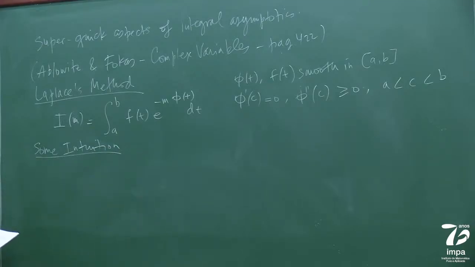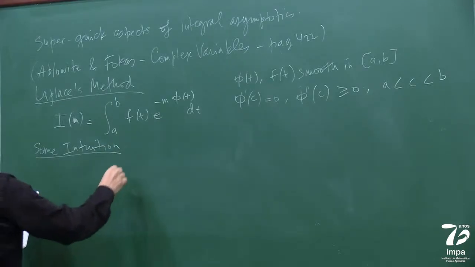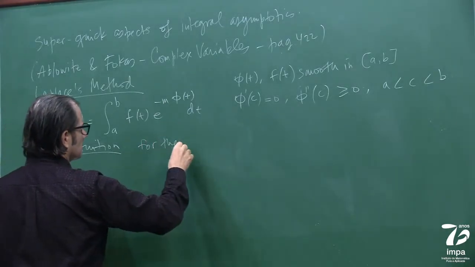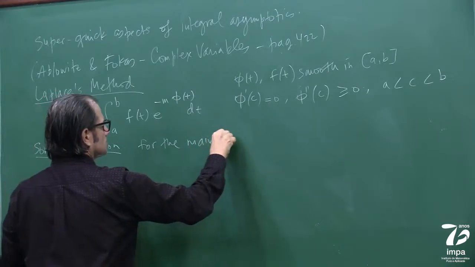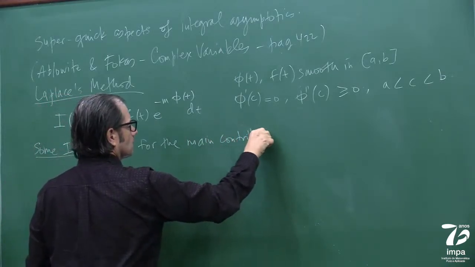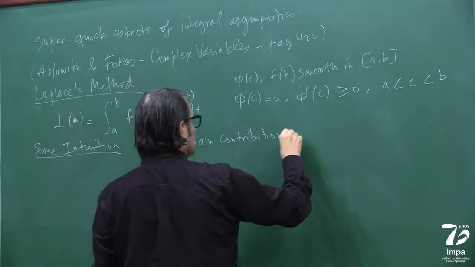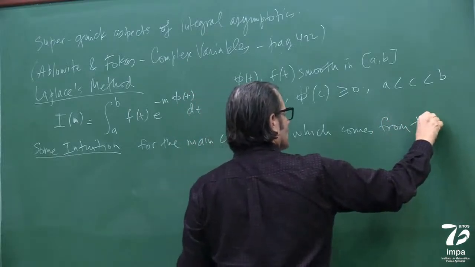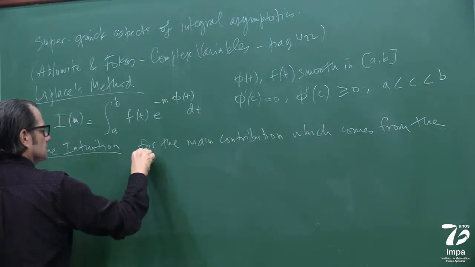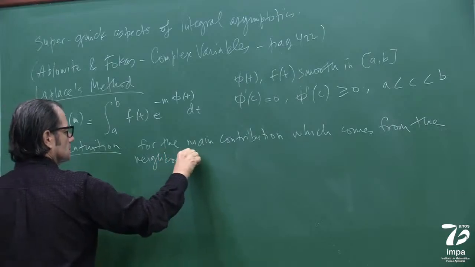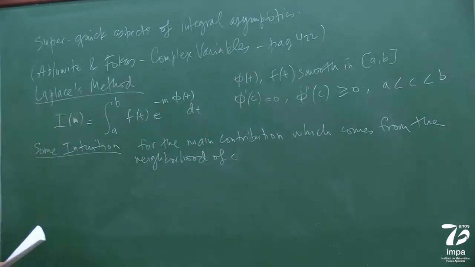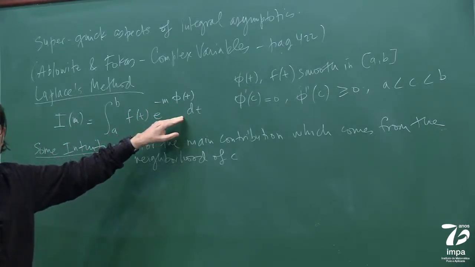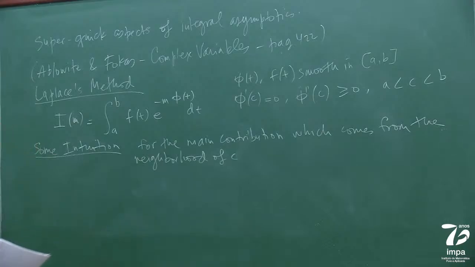Okay? So let's see the following. Some intuition for the main, the dominant contribution, which comes from the neighborhood of C. You see the decay rate here of this guy depends on t, and at some moment it's not varying, right?